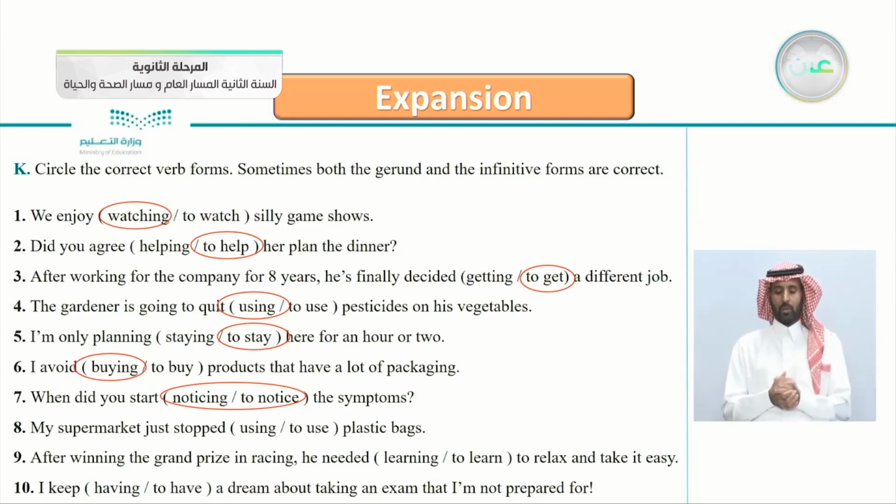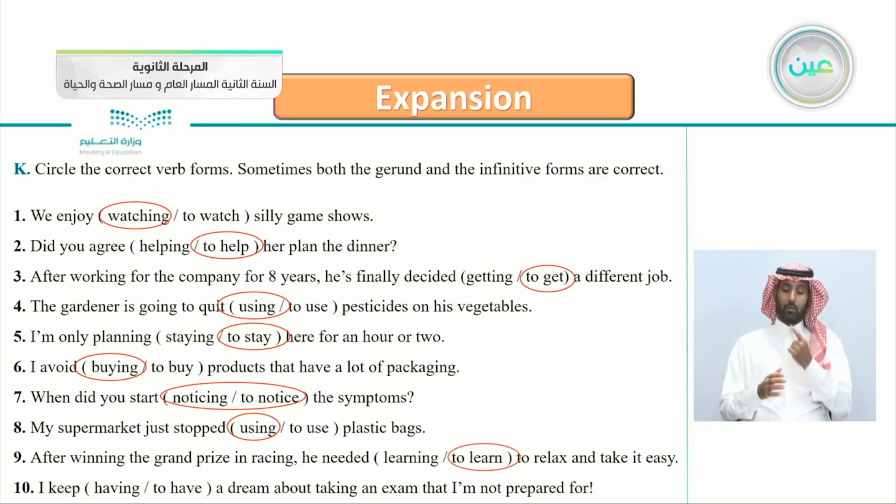My supermarket just stopped using or to use plastic bags. Notice the verb stopped. Yes, excellent. You use the gerund here. Stopped using plastic bags. Number 9, after winning the grand prize in racing, he needed learning or to learn to relax and take it easy. He needed, yes, to learn to relax and take it easy.